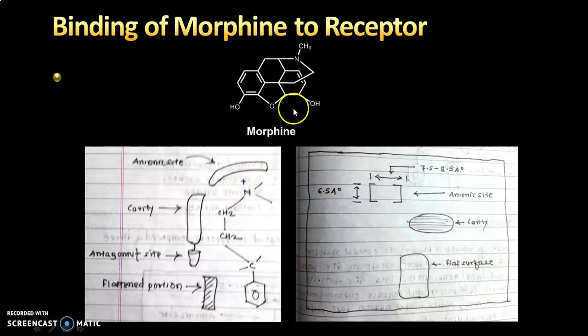Now I'll show you how this morphine binds with the mu, kappa, delta receptor. Via this phenyl ring, it is binding with the flat portion available on the receptor. Via this ethyl linkage, it is binding to the cavity available on the receptor, and via this nitrogen, you can see the positive charge is there. Via this positively charged nitrogen, it is binding with the anionic site of the receptor. So after studying the pharmacophore, scientists came to know that the remaining part of the structure is not essential. Only phenyl, asymmetric carbon atom, ethyl linkage and nitrogen are essential. So this is the basic pharmacophore present in morphine.